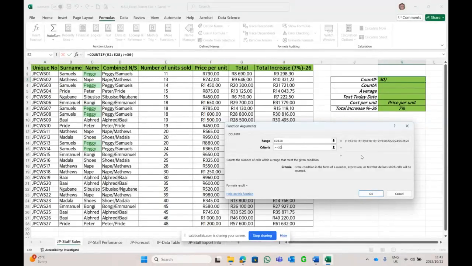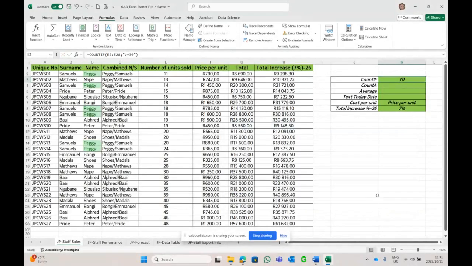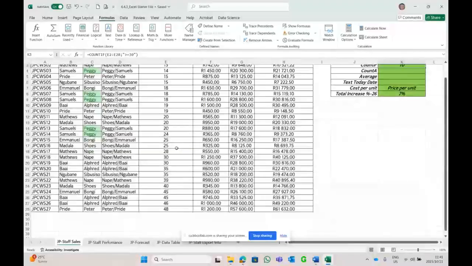But there's nothing here. So I think I need to put in inverted commas. And there we go. There are 10 units that is 30 and more. And okay. So let's do it. 1, 2, 3, 4, 5, 6, 7, 8, 9, 10. Perfect.